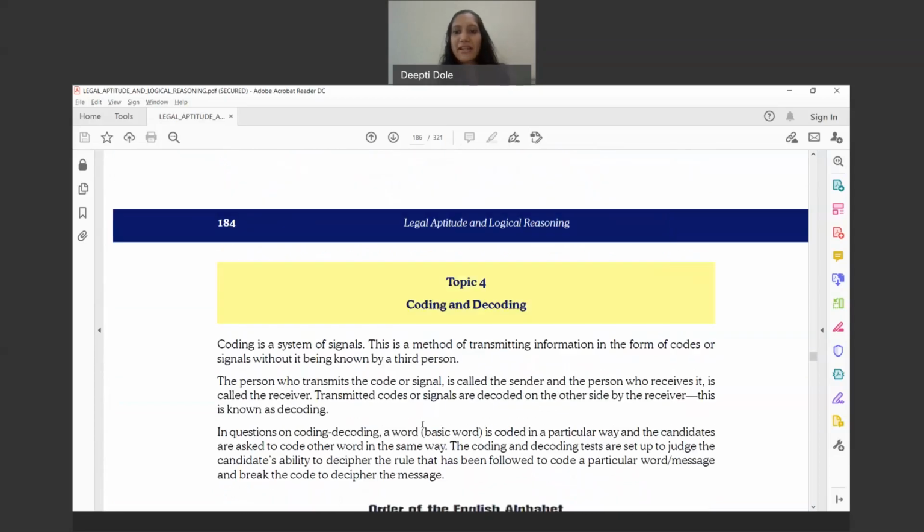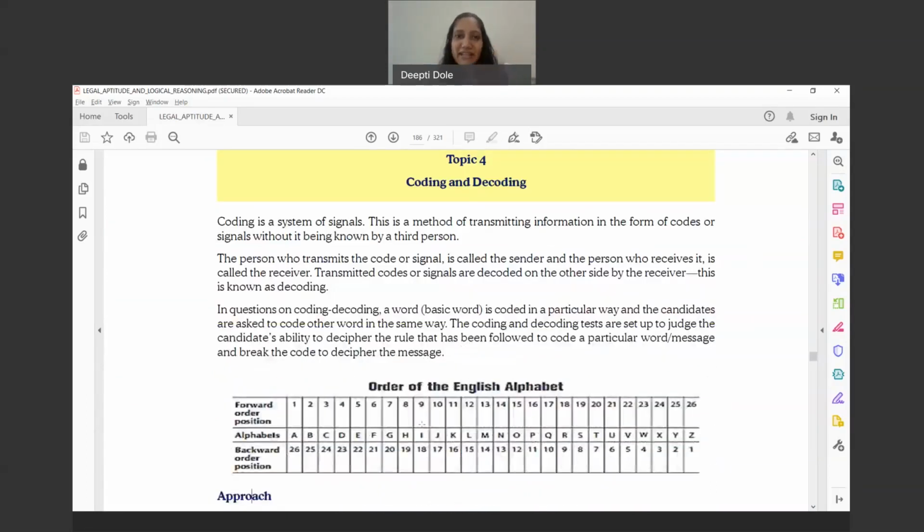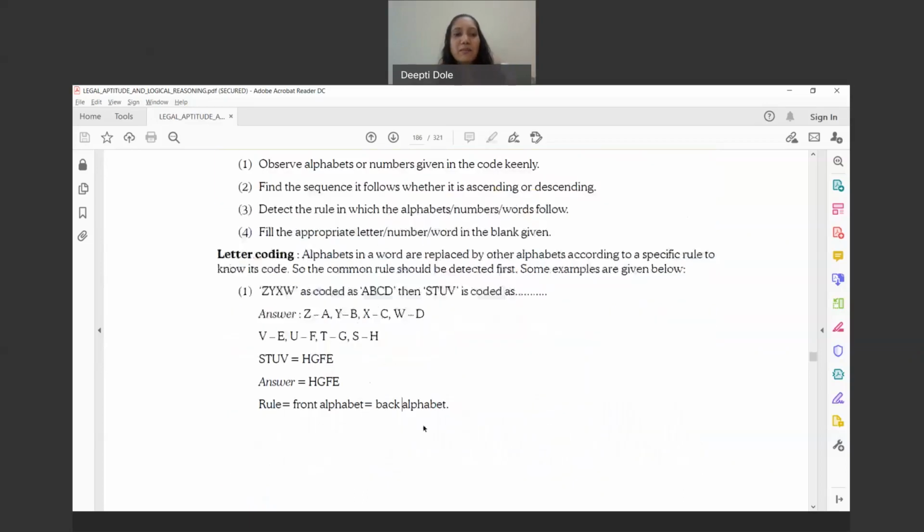Now we come to coding and decoding. In coding, this will be very easy for you to understand, but the most important thing to take care of is that you need to understand the order of the English alphabet, whether it is a forward order position or a backward order position. If A, the forward order position is 1 and the backward order position is 26. If I say M, the forward position is 13 and the backward position is 14. Depending upon that position, this coding will become easy for you.